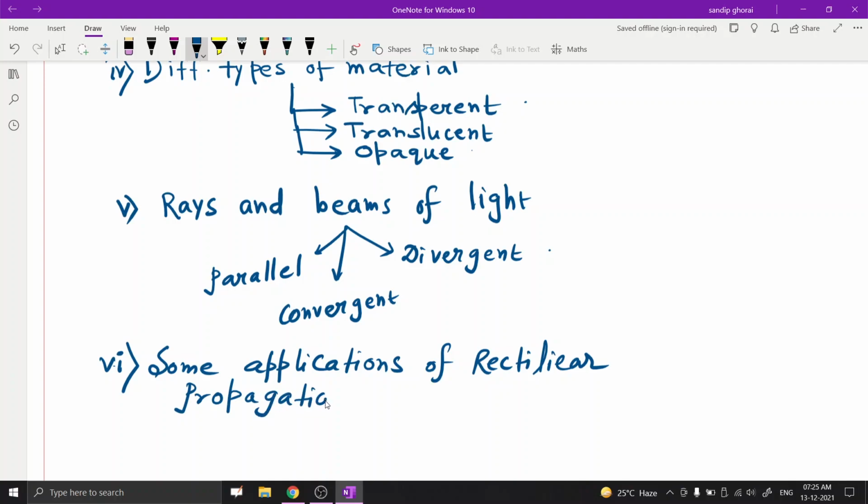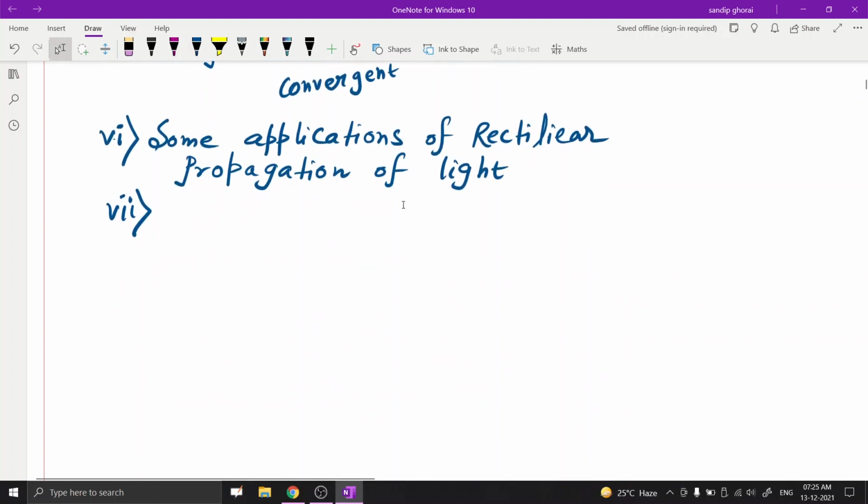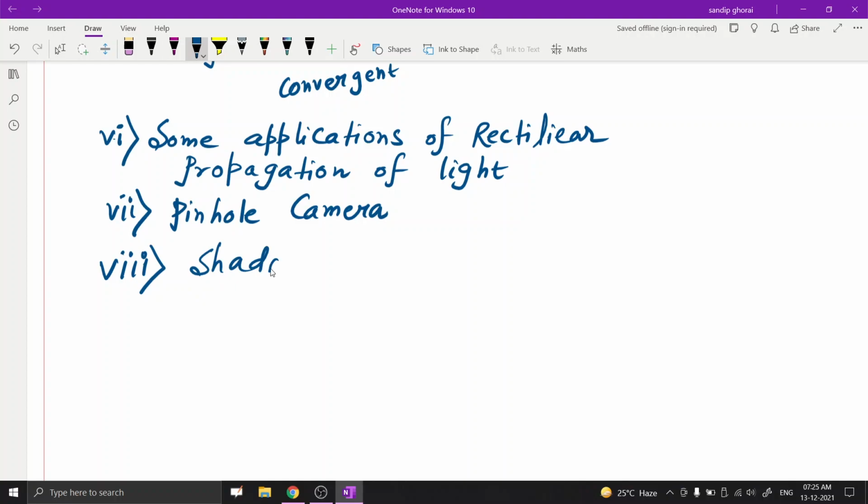Point number 7 is the pinhole camera, and point number 8 is shadows.